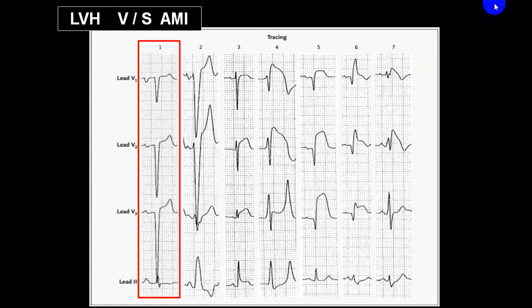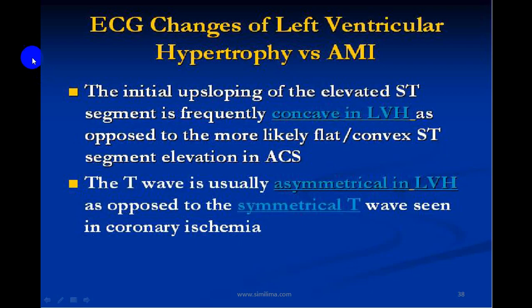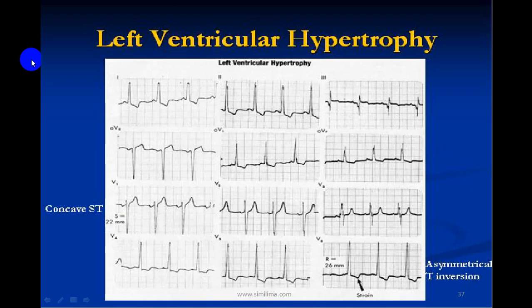We call LVH versus AMI. What is LVH versus AMI? Now if you look in LVH, I'll just skip this particular one so we can discuss that. In LVH, in V5, V6 you will get an ST downsloping with T wave inversion. This is called strain pattern. Asymmetrical T wave inversion. Asymmetrical. Look in lead 1. Look in lead AVL also. Very, very typical.